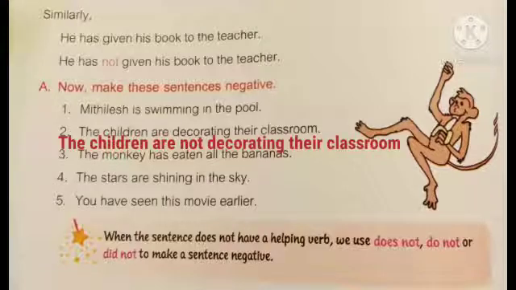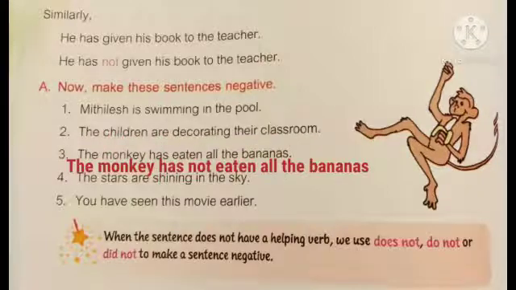Third, the monkey has eaten all the bananas. Here has is a helping verb. After has we use not. So the answer is the monkey has not eaten all the bananas. Fourth, the stars are shining in the sky.